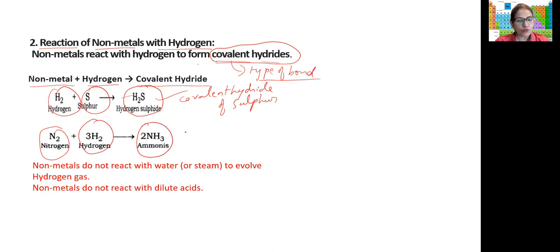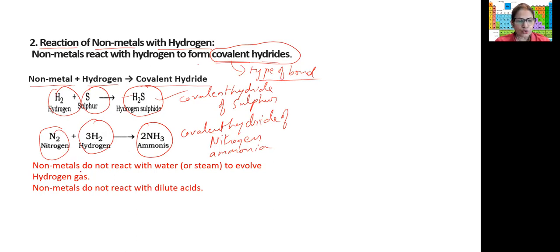Again, this is covalent hydride of nitrogen, and commonly we are calling it ammonia. Okay, so this is the second reaction of non-metals with hydrogen, the second chemical property.